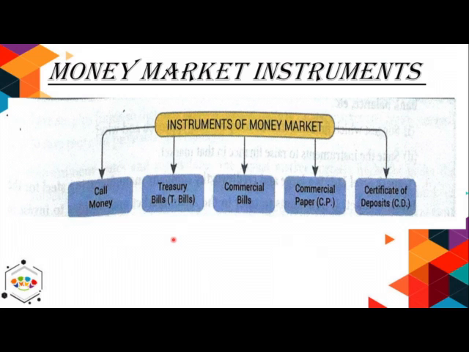My dear students, today I would be discussing the instruments of money market with you. There are 5 instruments in your syllabus which we have to discuss. That is call money, treasury bills, means the T bills, commercial bills, commercial paper, that is also known as CP, or CD, means the certificate of deposits. So these 5 we will discuss one by one.